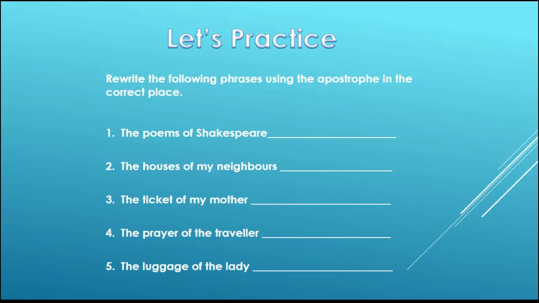The first one will be done like this: the poems of Shakespeare will become Shakespeare's poems. We will add an apostrophe and s after Shakespeare. Think of the answers and then we will check them and see how you have done.